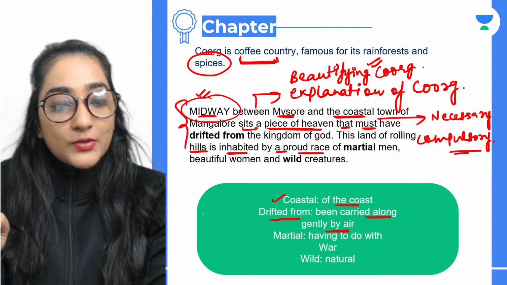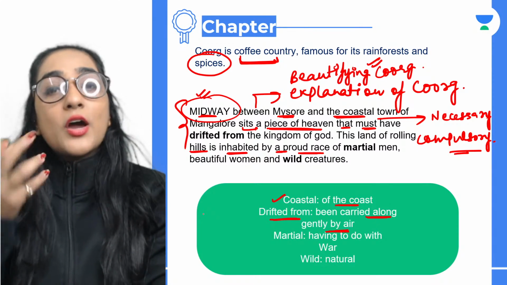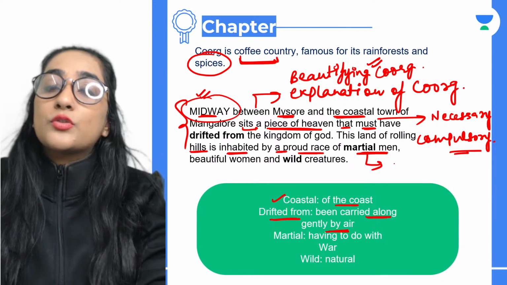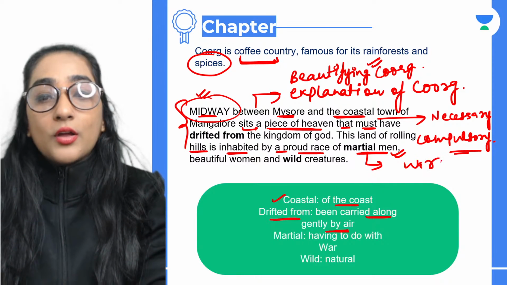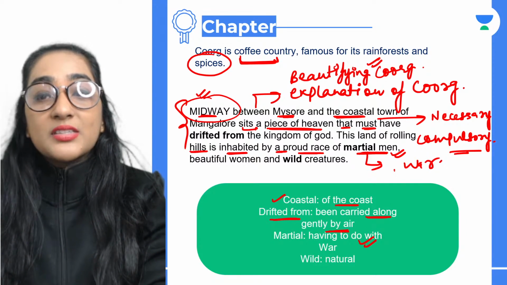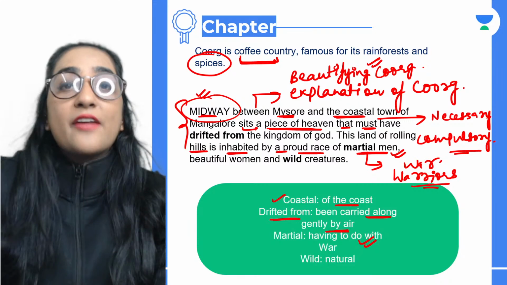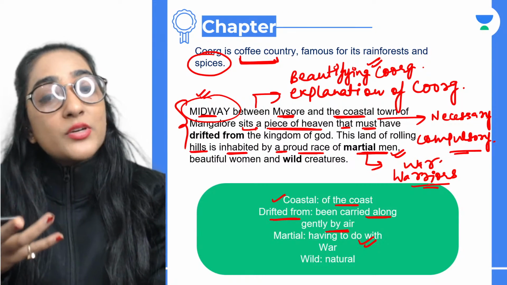Okay. So now see, hey Tanisha, good evening. So a race whose deeds are so good. So it's a proud race of martial men. Martial basically refers to the people. Men here refers to the very men who belong to war. Okay, having to do with war. That means they are the warriors. And warriors, they are always proud of themselves because they are defeating and fighting. That is what they are doing, right? So that is known as a proud race.